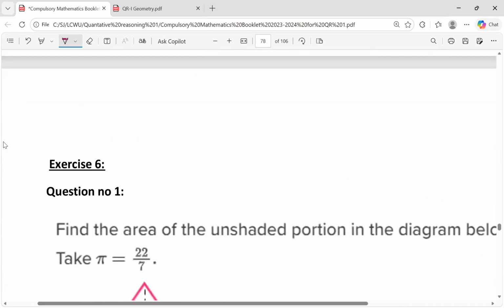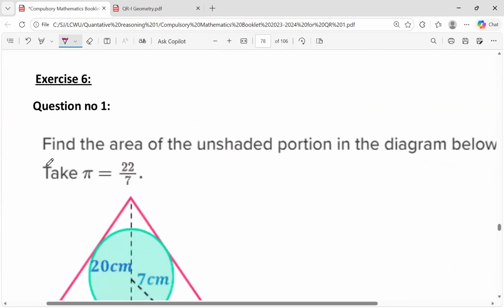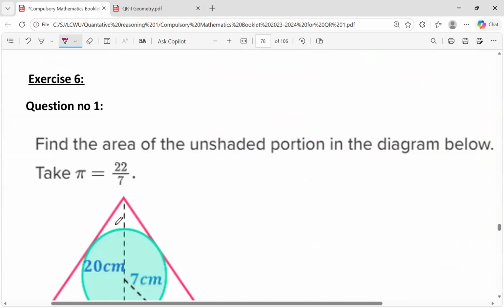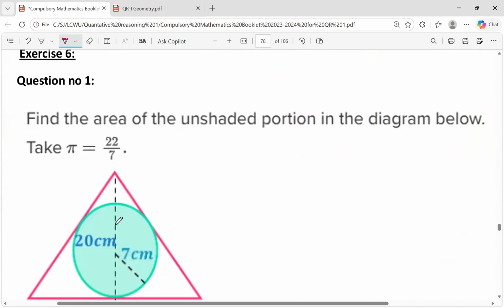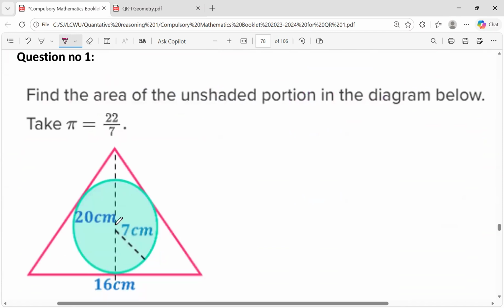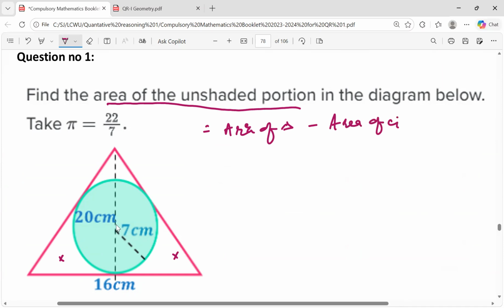Now comes the exercise. Find the area of the unshaded portion in the diagram. We take pi equal to 22/7. Unshaded portion means we need to find the area of this region. For this, the area of the unshaded portion is equal to the area of the triangle minus the area of the circle.